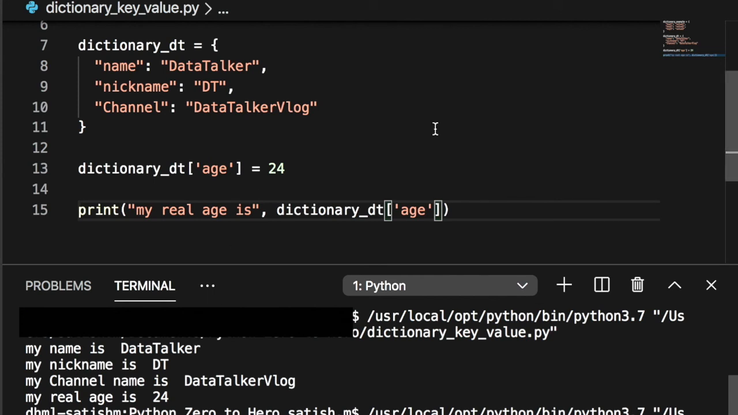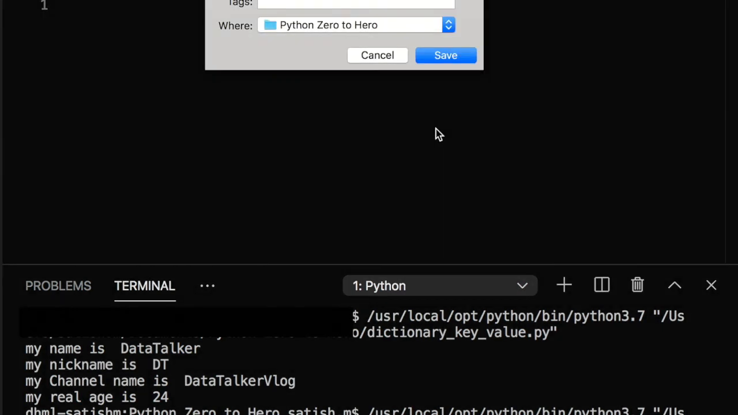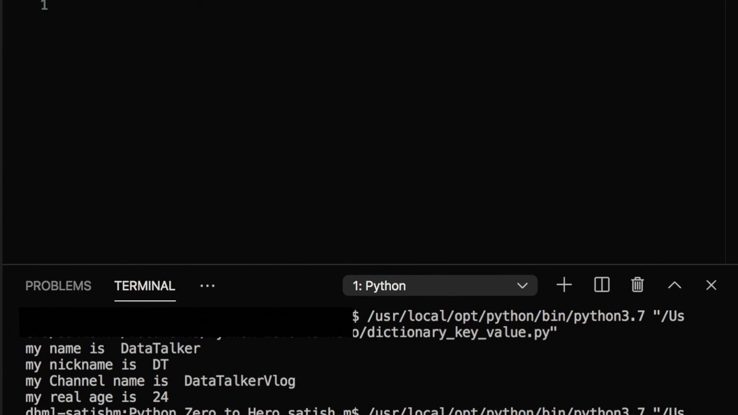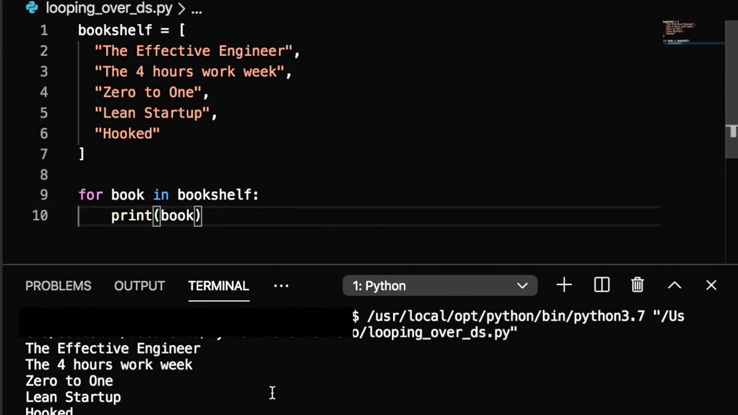So that's enough for dictionary. Let's move to another topic, that is looping through data structures. As we learned in Python basics, list iteration is very simple. We Python developers commonly use for looping. Let's do it. I want to create a new file, looping over data structures .py. So here it is, the list. Let's run it and print the values.